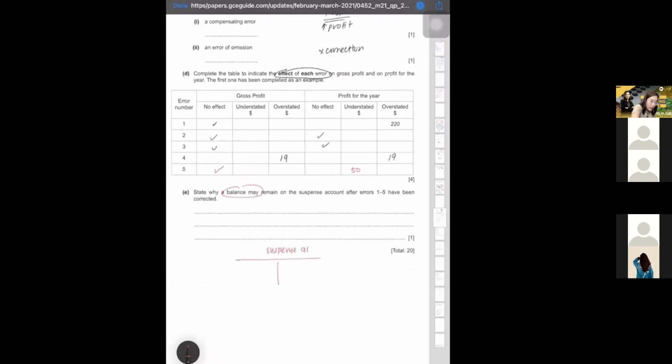We are hoping that it will be the same on the debit and credit side. If the debit and credit side get the same total, you have no balance at all. No balance carried down means all the errors are found, all the errors are discovered. But if there's still a balance carried down, it means your debit and credit side, because a T account is meant to get the same total, right? But if they fail to get the same total, you can write there are still errors not found or not discovered. So these are the reasons.